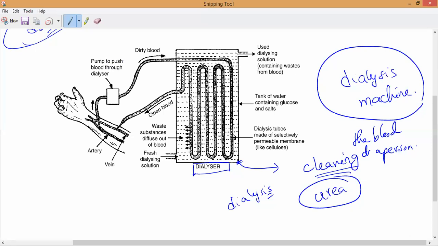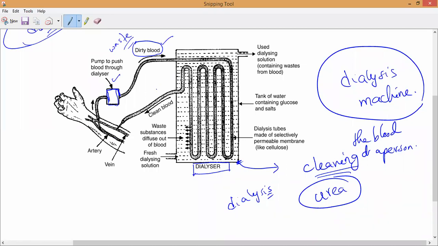Here you can see a pump to push the blood through the dialyzer. Some kind of pump setup they will fix to your hand also, creating high pressure so that the blood is pumped from your body to the dialyzer machine. That blood is called what? Dirty blood, which contains what? Urea and excess water. So the dirty blood is brought by arteries to the dialyzer.